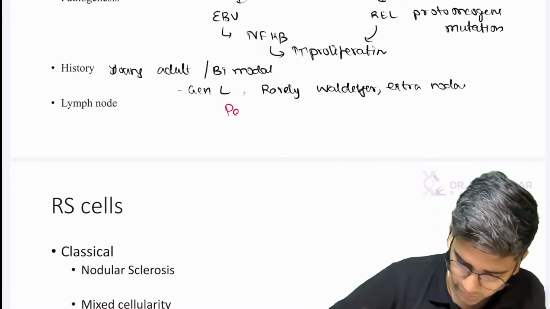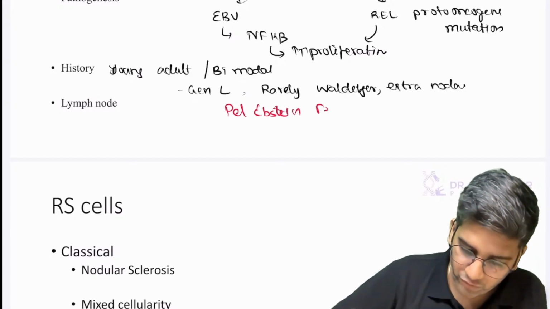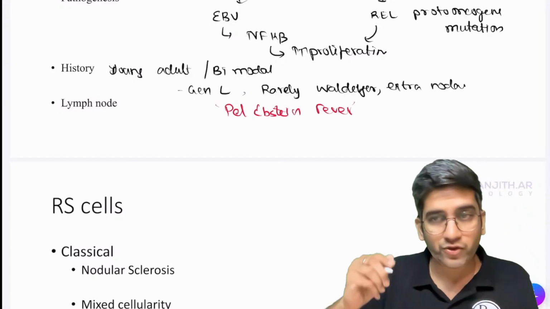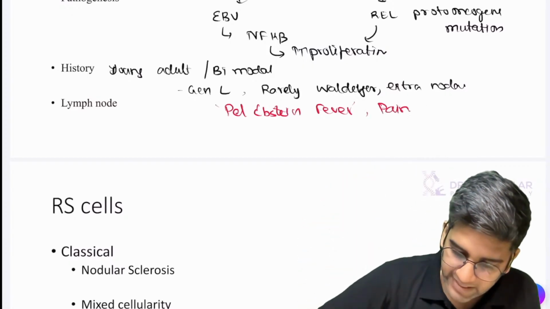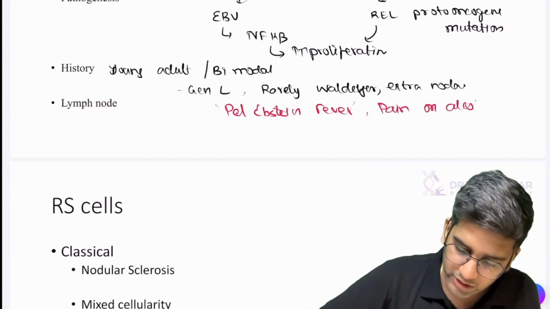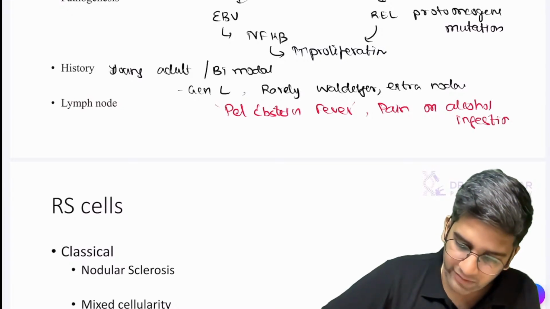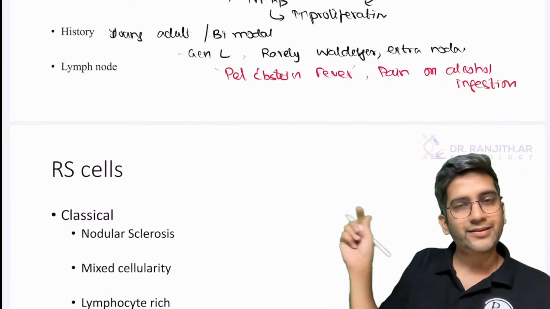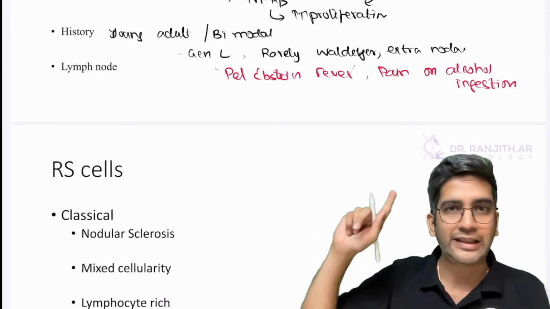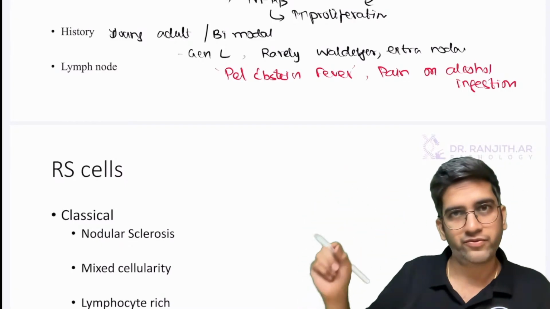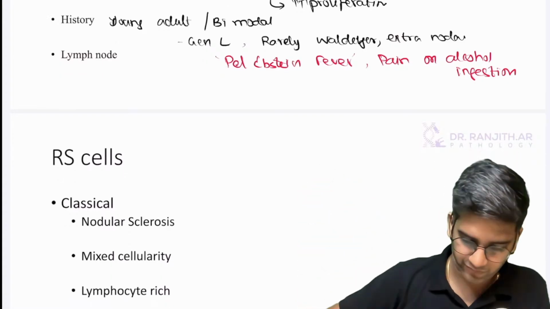I'll update you. Pel-Ebstein fever. There's a very classical fever for Hodgkin's lymphoma. Look for this fever in the history, and pain on alcohol ingestion. Not sure why yet, but pain on alcohol ingestion is again very classical for Hodgkin's lymphoma. These two are very classical symptoms with respect to Hodgkin's lymphoma. Look for them in the scenario if they give one, or if it's just a short note on Hodgkin's lymphoma, write them. These two are something you'll expect.